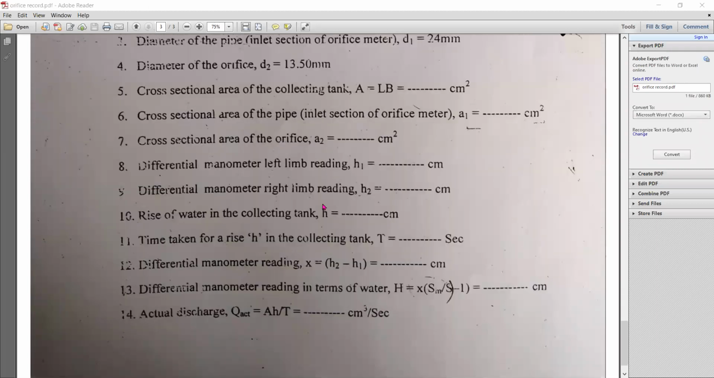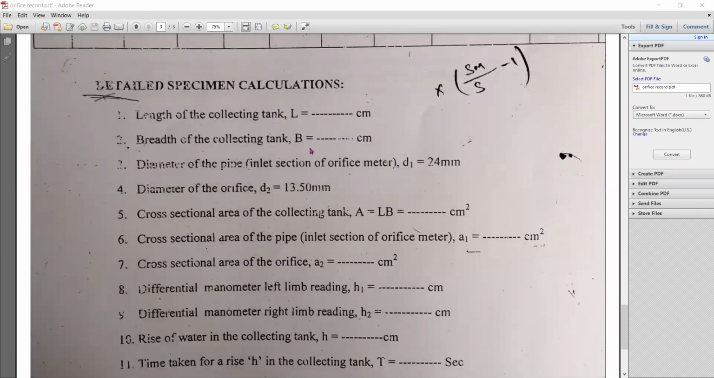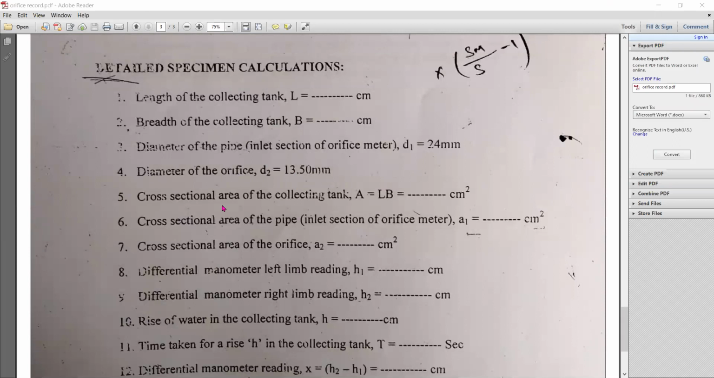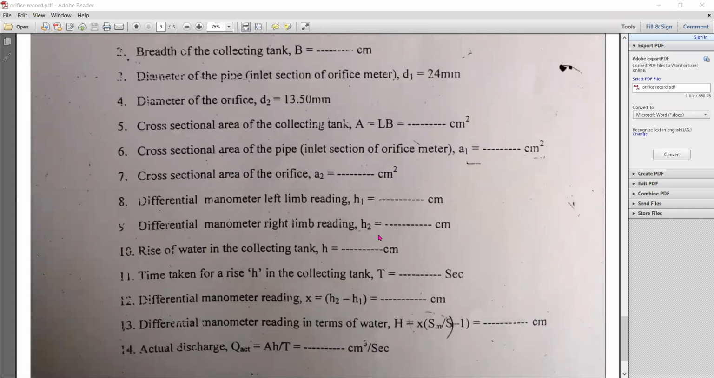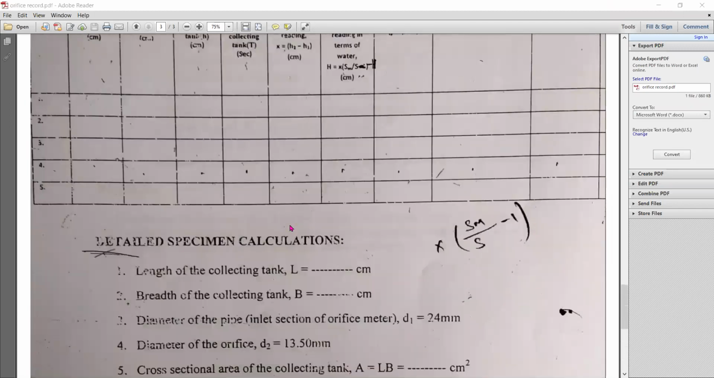Okay, so these are the things we have here. Length, breadth, and areas we need to calculate. So cross-sectional area is 625, and A1 is pi by 4 D1 square. Orifice area A2 is pi by 4 D2 square. Differential manometer left limb reading H1 and H2 we have from the tabular columns. These things you already know.